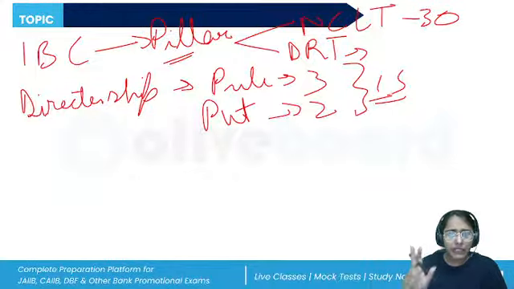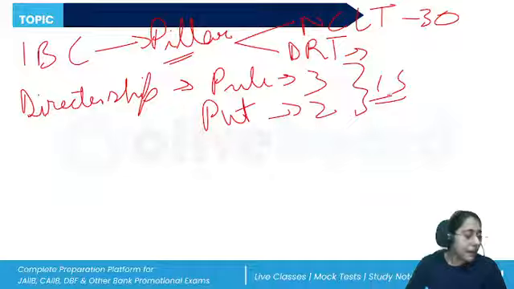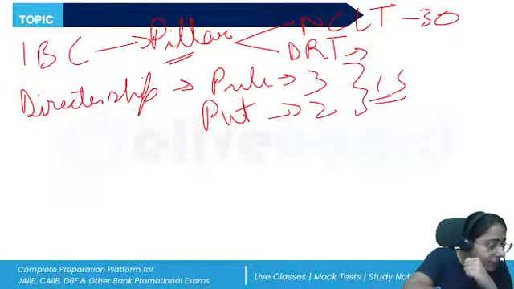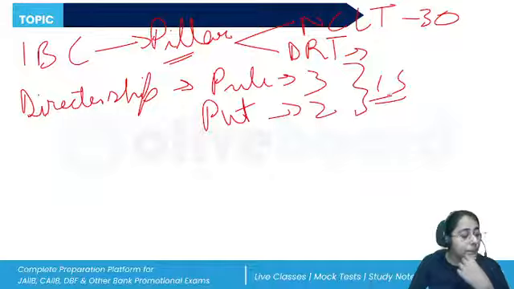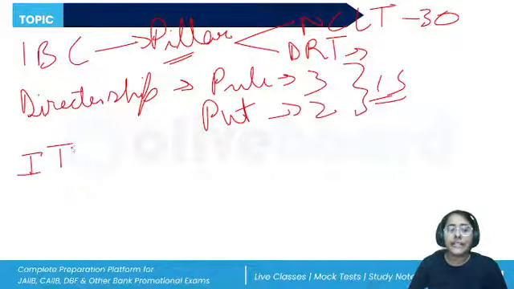Then at least one director should be a resident. Also, they will have independent directors who are persons of integrity, possess relevant expertise and experience, right? Apart from it, okay, mortgages we have covered. Question was also there from the public key and private key. So question was also there from the Information Technology Act, the IT Act.